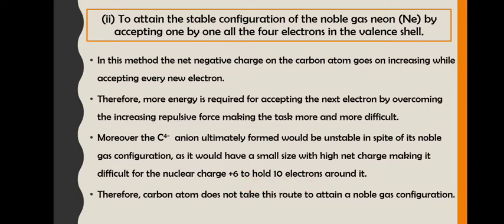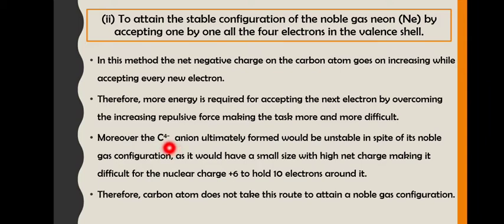Carbon becoming C4 minus means it has 4 extra electrons in the atom. That is why it has become an anion. So there are 10 electrons, because 6 are already there in the carbon atom and 4 you have taken from outside. So how many electrons will it be?